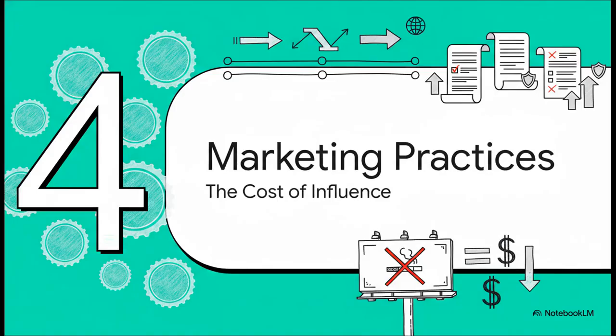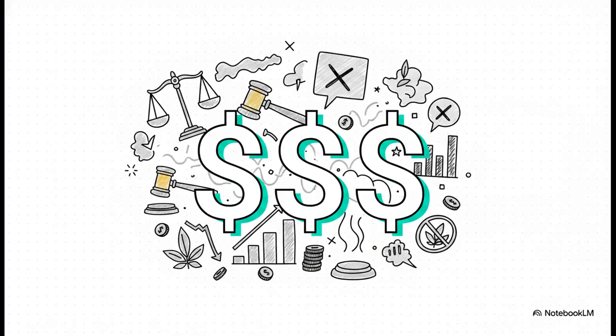Let's transition into our 4th and final section. Regulating marketing practices, or the cost of influence. When it comes to marketing, the SASB standard doesn't mess around. It hits companies with a very blunt, quantitative metric, the total amount of monetary losses. This tracks the actual financial hits an entity takes during a reporting period, resulting from legal proceedings over how they market, label, or advertise their products.